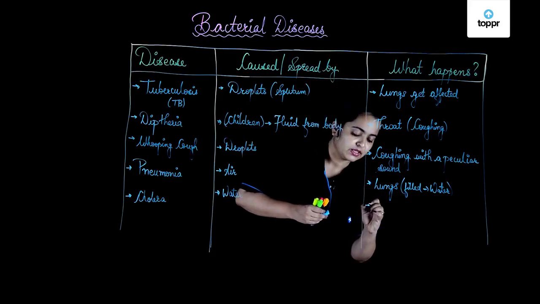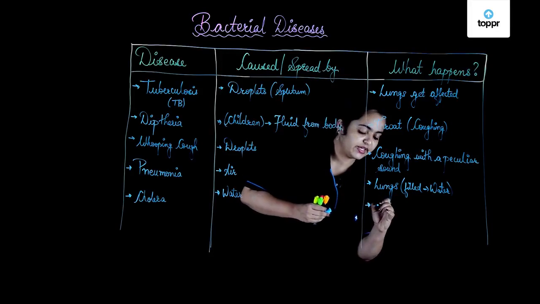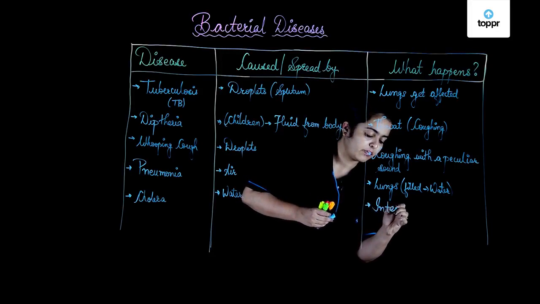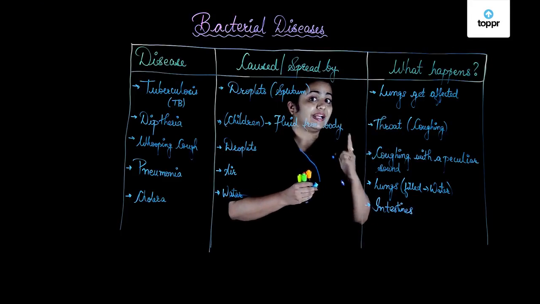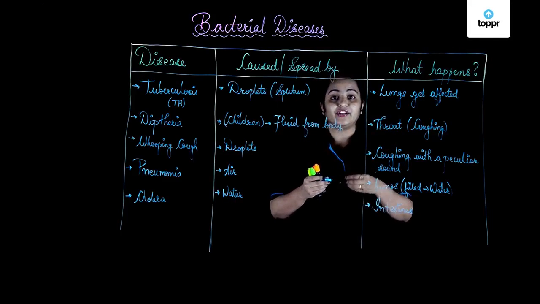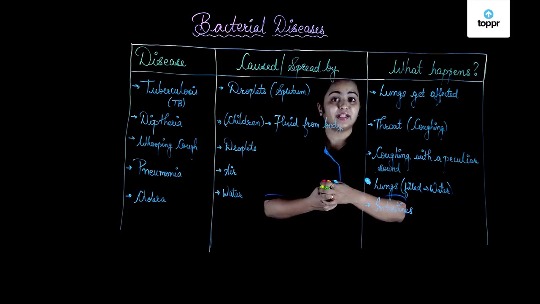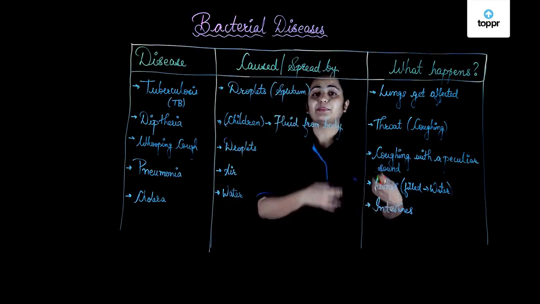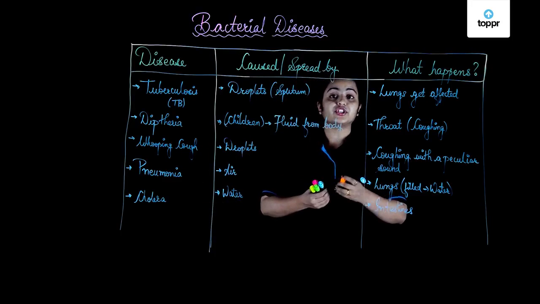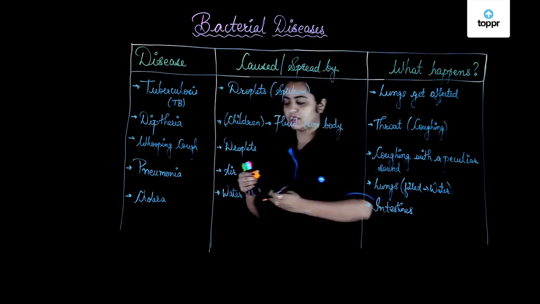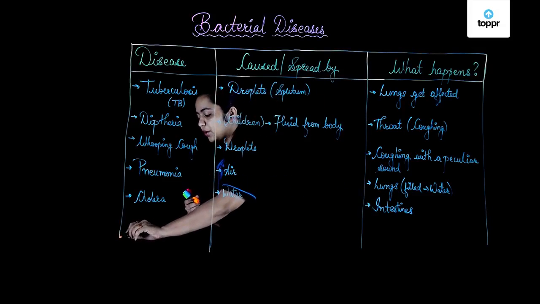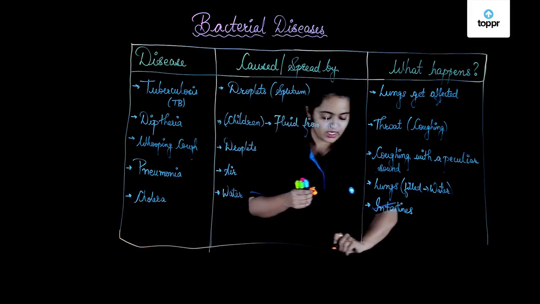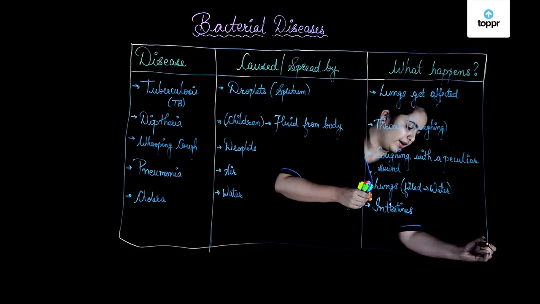What happens in this? The target organ for cholera is your intestines. So, if it's the intestines which are targeted, what will happen? The problem of the intestine will give rise to watery stools, it will give rise to vomiting, it will give rise to all the problems related to nutrition and digestion in humans, correct? So, all these problems affect the human body in some way or the other.